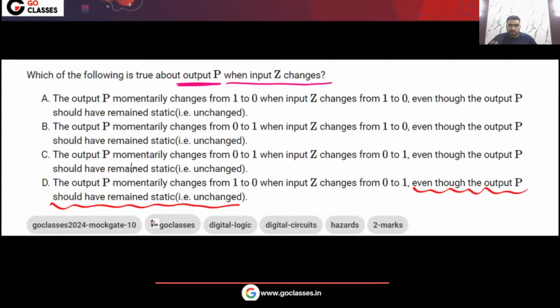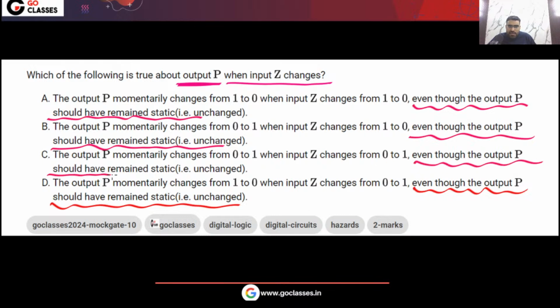This is what is given here, that whatever z value you take, ideally the output should remain unchanged. In all the options, this is given: ideally, the output should always remain unchanged. The output should always remain 0.